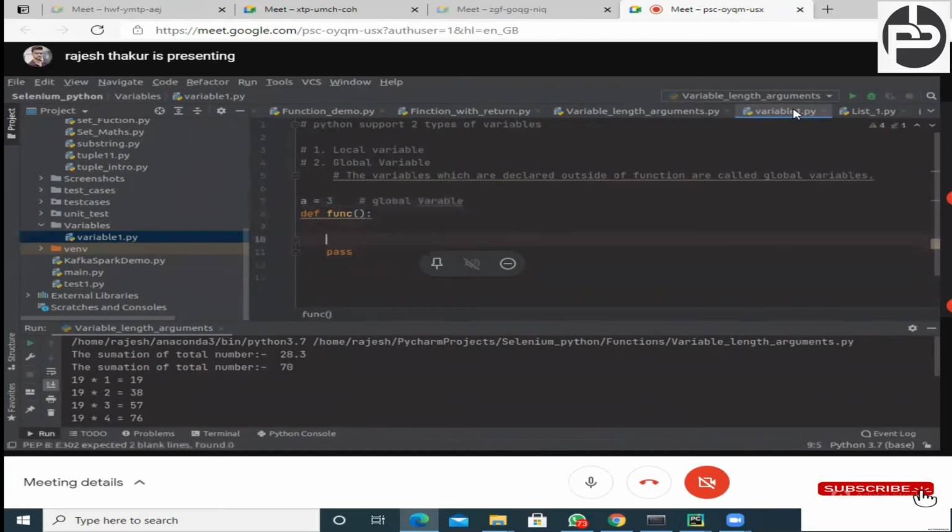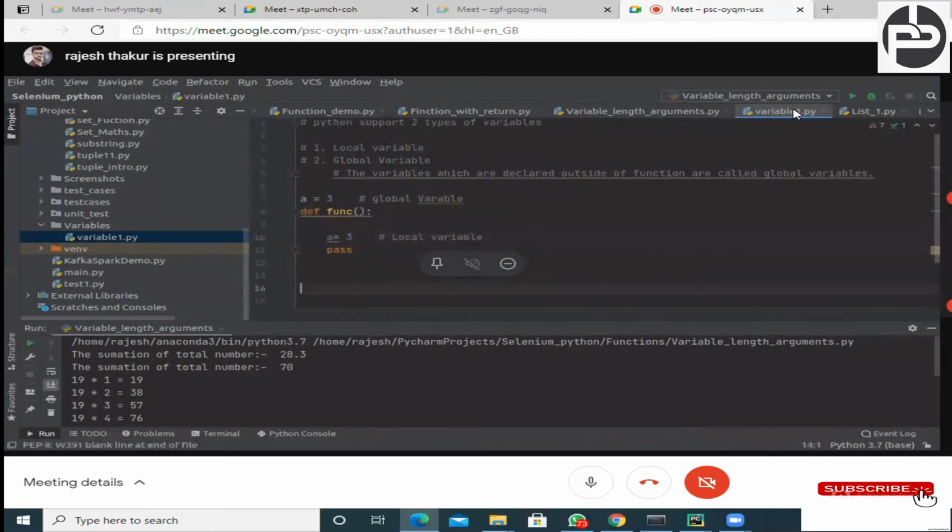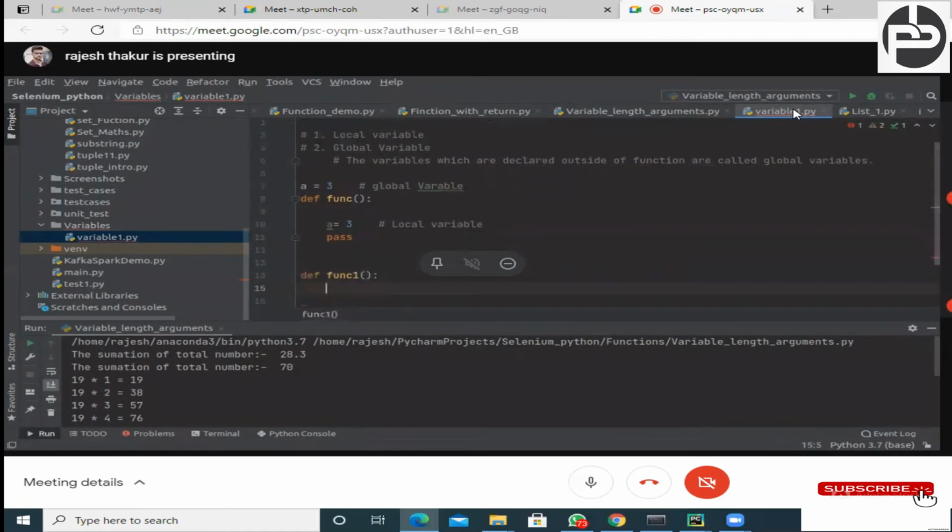But if we are defining a is equal to 3 inside of function, this is known as local variable. Why is it known as the local variable? Because if we are creating another function, def func1, and here if you want to access that a, you cannot access a here. But if you are defining a as a global, then you can access it in any function. That's why it is known as the global variable.